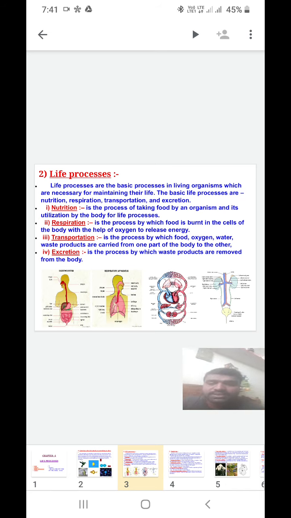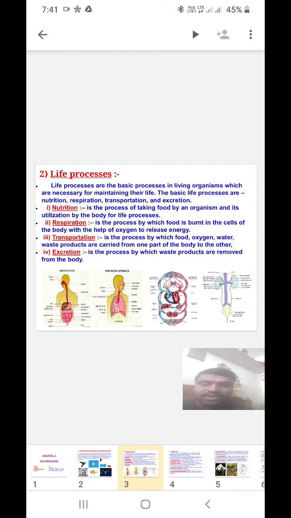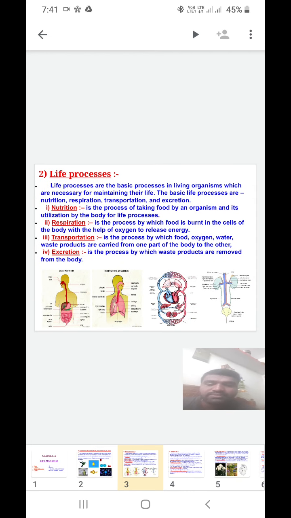See students, there are so many life processes in every living organism. A few life processes are given below as examples: nutrition, respiration, transportation and excretion. Other life processes are also there, but we'll discuss a few here. Nutrition is the process of taking food by an organism and its utilization by the body for life processes.